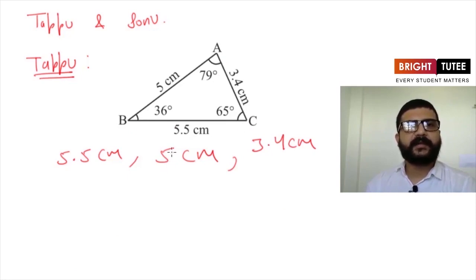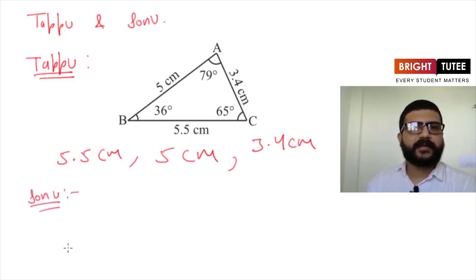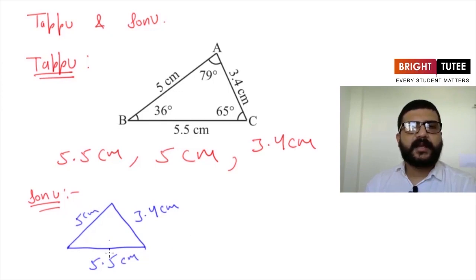So what he did, first he drew a rough sketch for these side lengths. So here is the rough sketch of Sonu. He drew it like this, that one of the side lengths is 5.5 and the other two side lengths are 5 and 3.4. So from here he will draw 5 centimeters and from here he will draw 3.4 centimeters. Now he is thinking how should he draw a triangle in which the three side lengths are these.